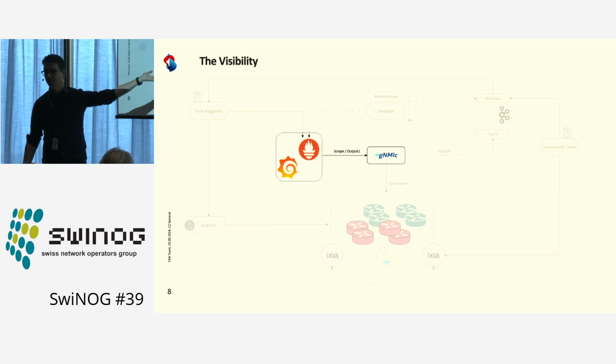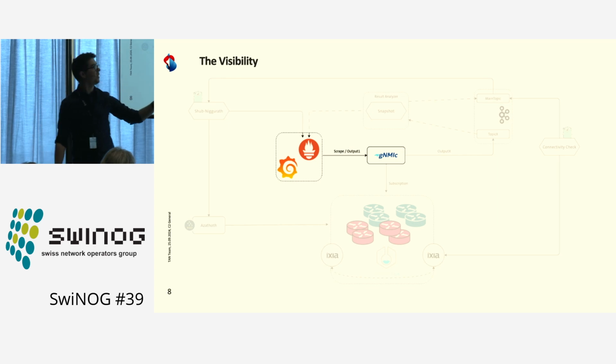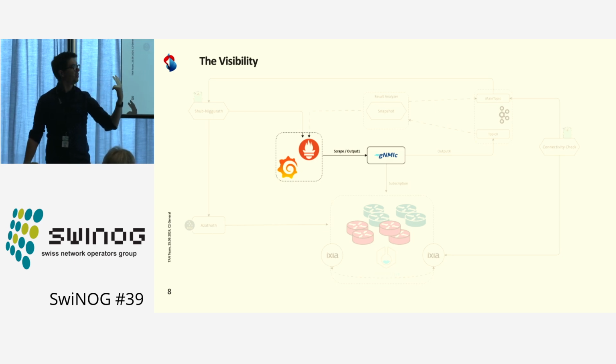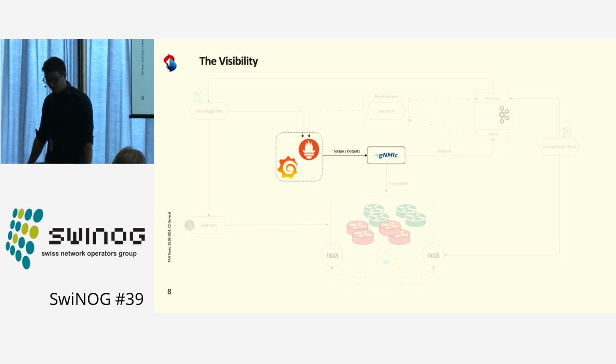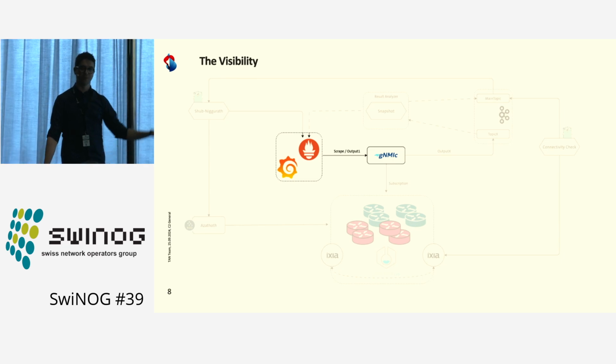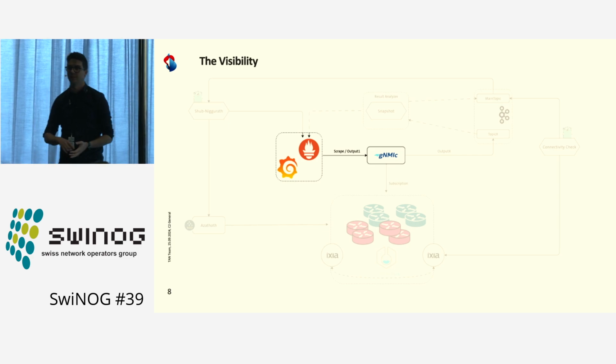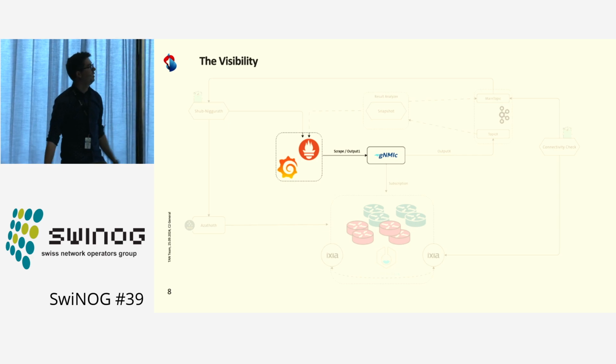As a service provider, that's what we sell, so we stop the test when the service is down. But in the meantime, stuff is happening in the network, and we have the Grafana to visualize everything, and we have gNMI to capture all this. What gNMI does, it will subscribe to different things in the network that we would like to check. For example, interface traffic, microseconds, BGP neighbors, all kind of stuff.